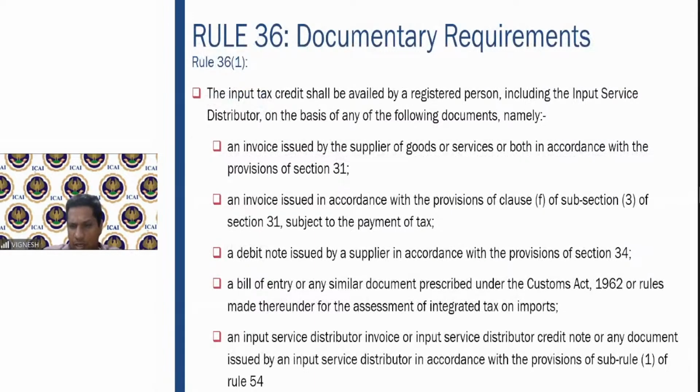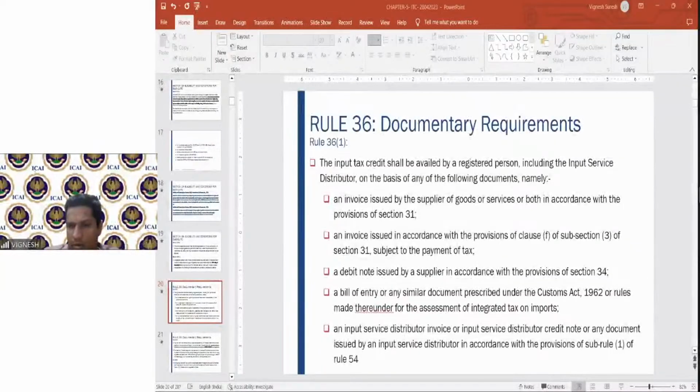Fine. Any doubts till now? Yeah, the due date is the 11th of the succeeding month. Correct.